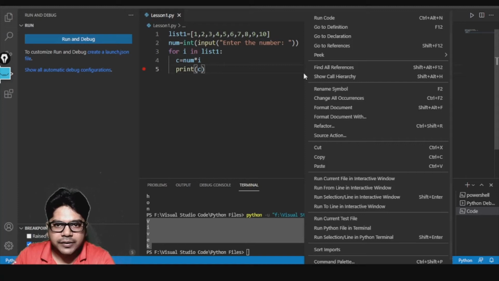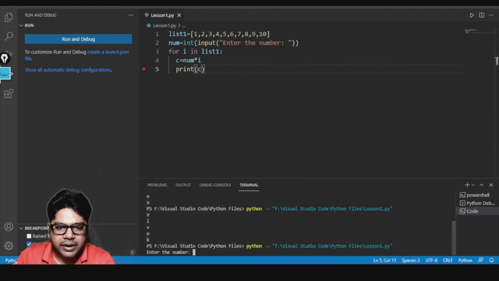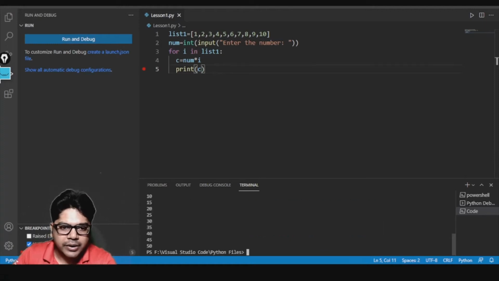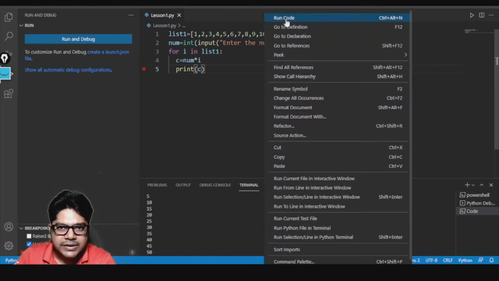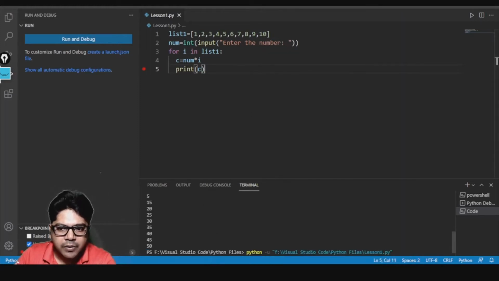Okay, so when I run it, you see it is asking me for a number, 5, so I entered a number, and you can see that the table got printed over here. Can you see the table, 5, 10, 15, 20, 25, 30, 35, right? If I change the number, if I give another number, it will print another table. Let's suppose I give 9, it is printing the table of 9.